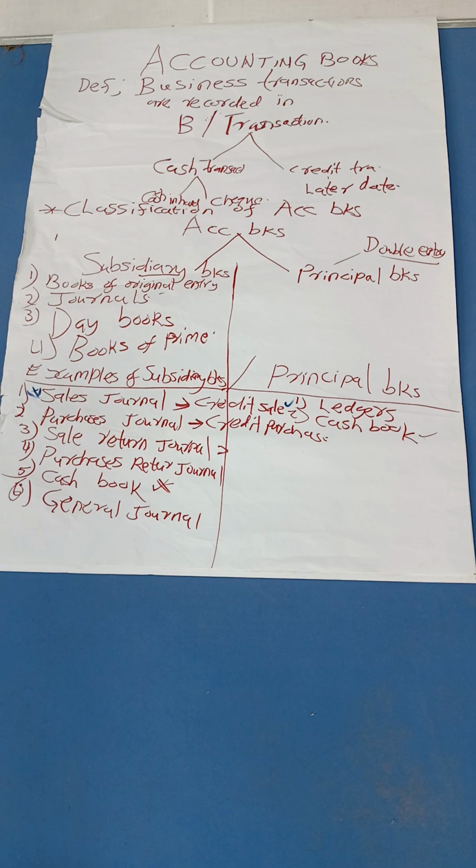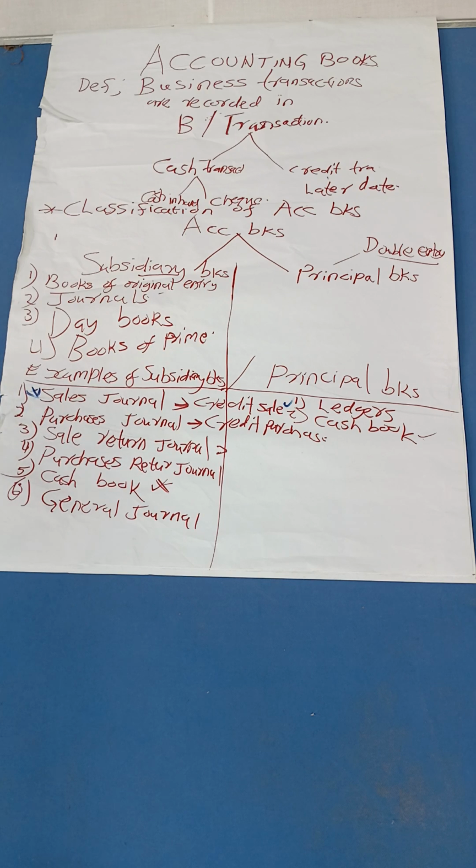So you will record when those goods are returned to you, maybe they are in excess. You sold to them goods worth 200, but when they reach there, they find you packed for them goods worth 400. So they will return to you goods worth 200, your excess. So when these goods are returned, where are they recorded? In sales return journal. We are going to see all those source documents, meaning those documents that will accompany these goods when they are coming back to you. So that is sales return journal.